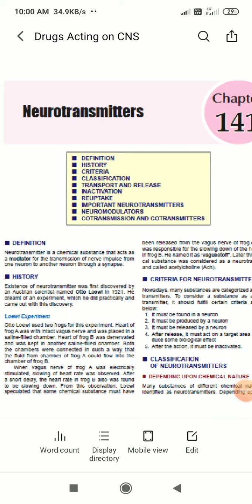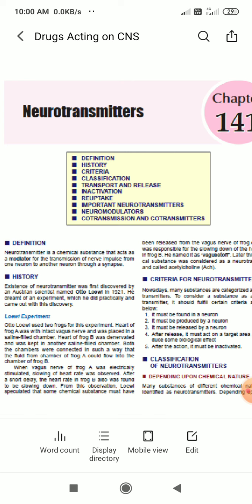Hello everyone. So today we are going to enter a new topic. Till now we have completed the introduction for pharmacology, ANS, local anesthetics and skeletal muscle relaxants. Now we are going to see about the drugs acting on CNS, that is your central nervous system. Before entering the central nervous system, I just want you to be clear with some topics.